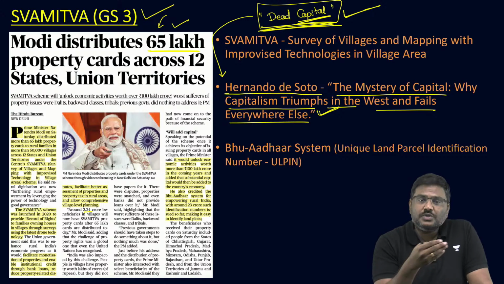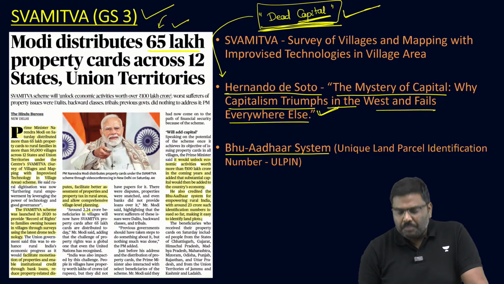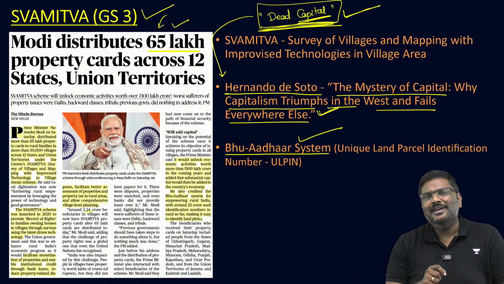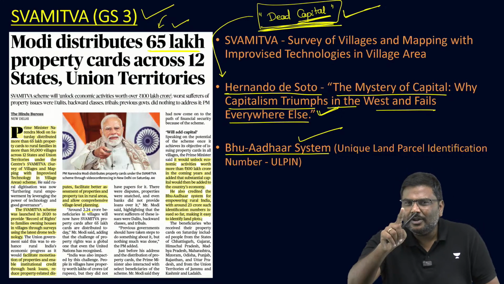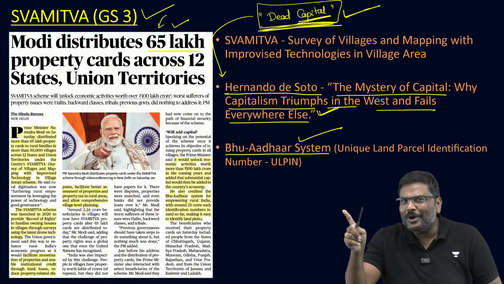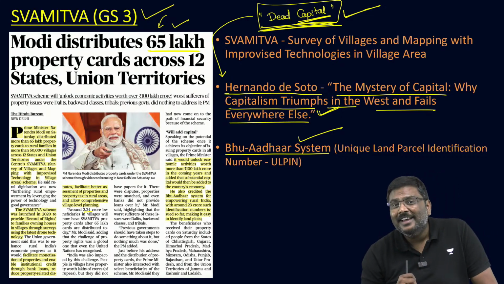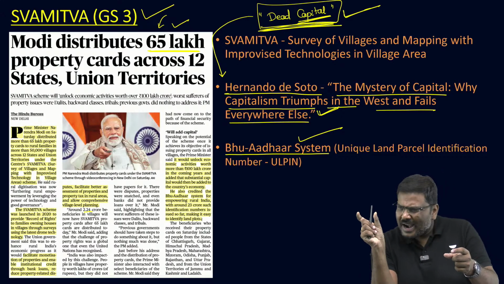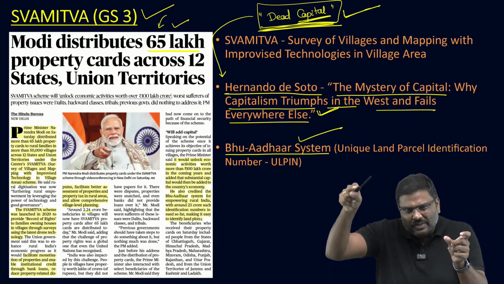So what is the use of the SVAMITVA scheme? One more reform has been mentioned in the article, Bhu Aadhar system. Let me quickly ask you a very simple question. How many digits are there in your Aadhar number? Don't look at your Aadhar number. Don't check it in Google. How many digits are there in your Aadhar number? How many of you know this? In the same way, please understand, Aadhar is used to give identity to an individual. Using that Aadhar, we can identify which is the individual here.